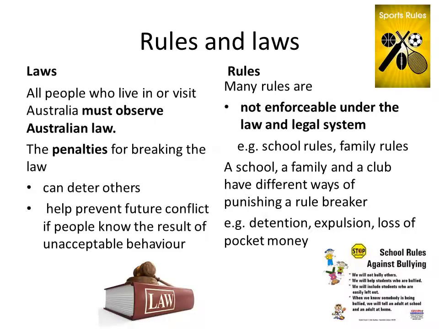Rules and laws. Laws. All people who live in or visit Australia must observe Australian law. The penalties for breaking the law can deter others, help prevent future conflict if people know the results of unacceptable behaviour. Rules. Many rules are not enforceable under the law and legal system, for example school rules or family rules. A school, a family and a club have different ways of punishing a rule breaker, for example detention, expulsion or loss of pocket money.